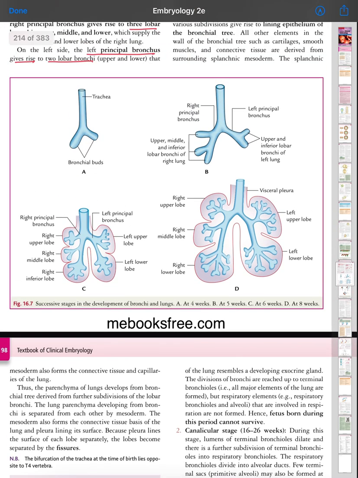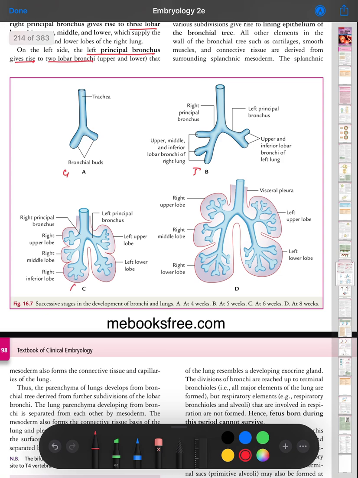Now come to figure 16.7, successive stages in the development of the bronchi and lung: at 4 weeks, 5 weeks, 6 weeks, and 8 weeks. At 4 weeks, the trachea and bronchial buds are formed.